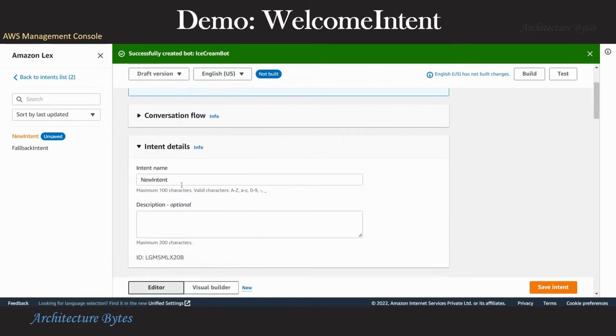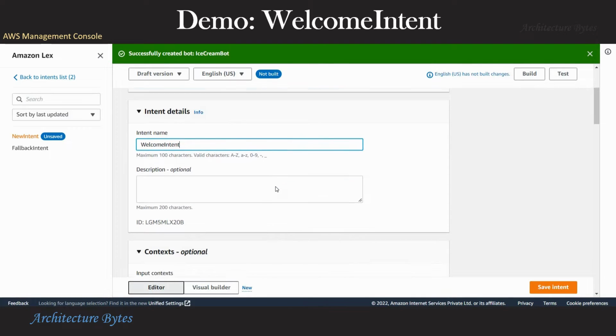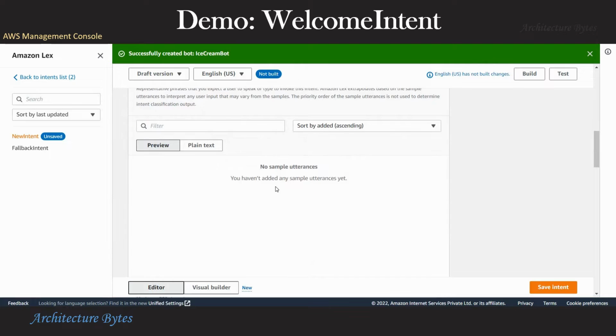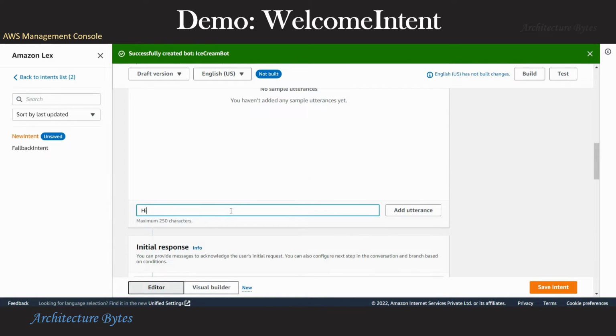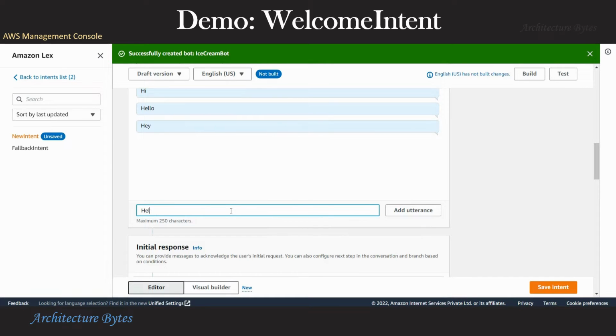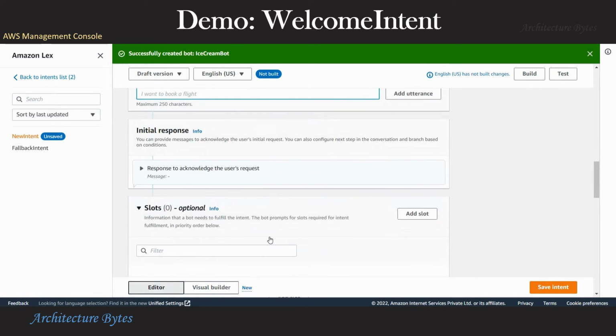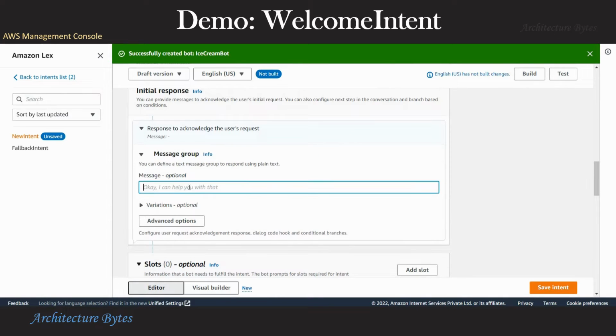So let's create our first intent and call it WelcomeIntent. Next, let us add some sample utterances for this intent. So things like hi, hello, the user might even type help and so on. Now we need to provide a response to these utterances. So under the initial response section, we can say things like, okay, I can help you, etc.